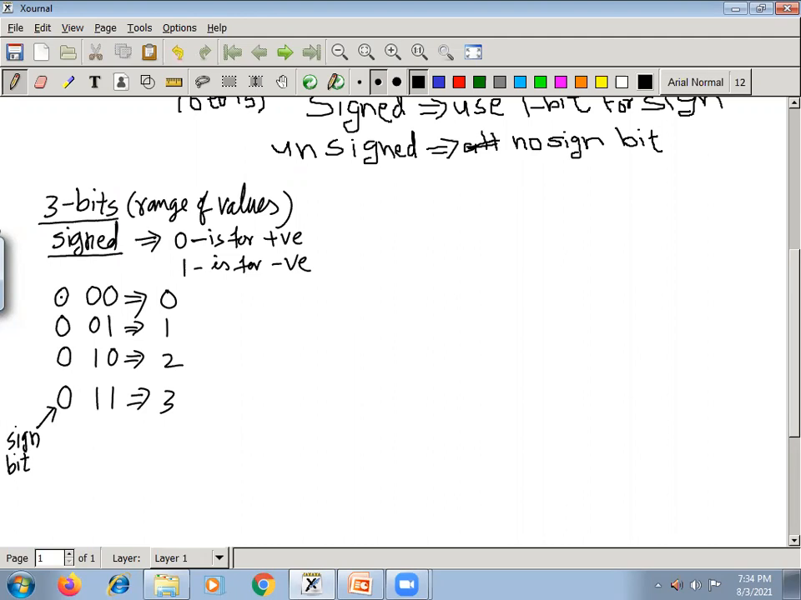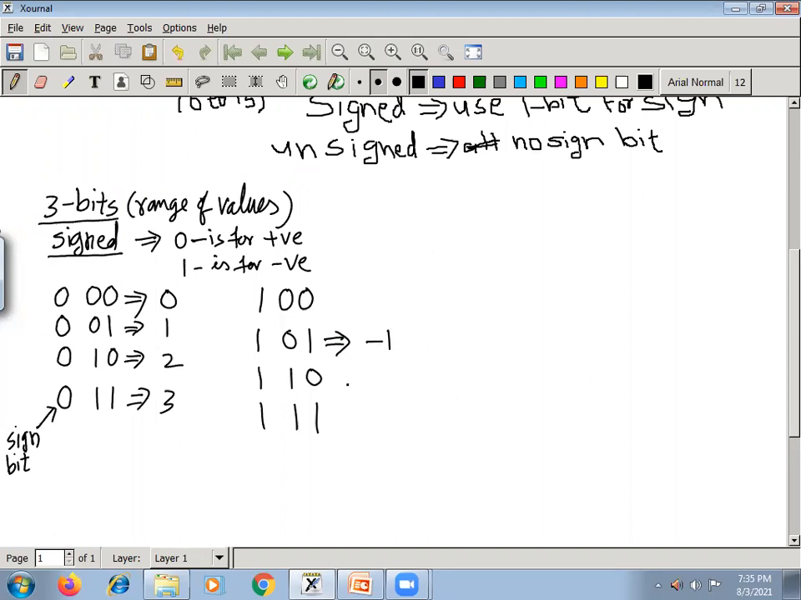Now if the sign bit is negative, that means the sign bit is 1, then the remaining 2 bits I can write as 0 0. Then the sign bit is 1, and the remaining 2 bits I can write as 0 1. If the sign bit is 1 and the remaining 2 bits are 1 0, and the sign bit is 1 with remaining bits 1 1. Now see, this is 1, and 0 1 indicates what? The sign bit 1 means minus, and 0 1 indicates 1. So 1 0 1 indicates minus 1.